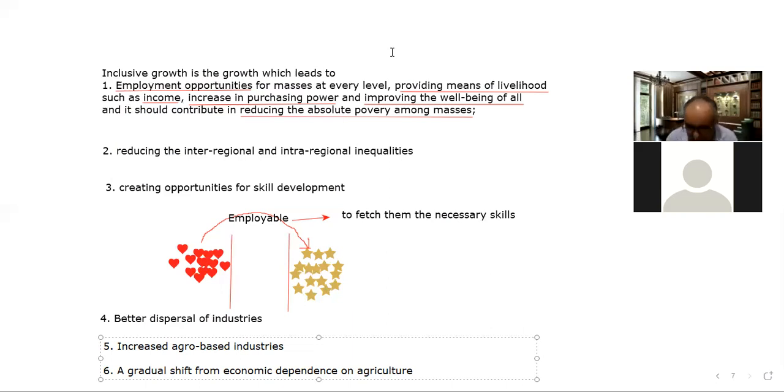Though the government has introduced the direct benefit transfer scheme, right?